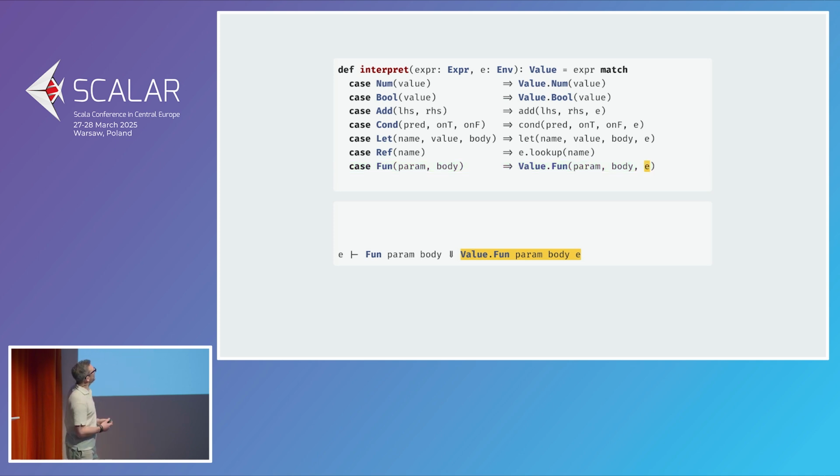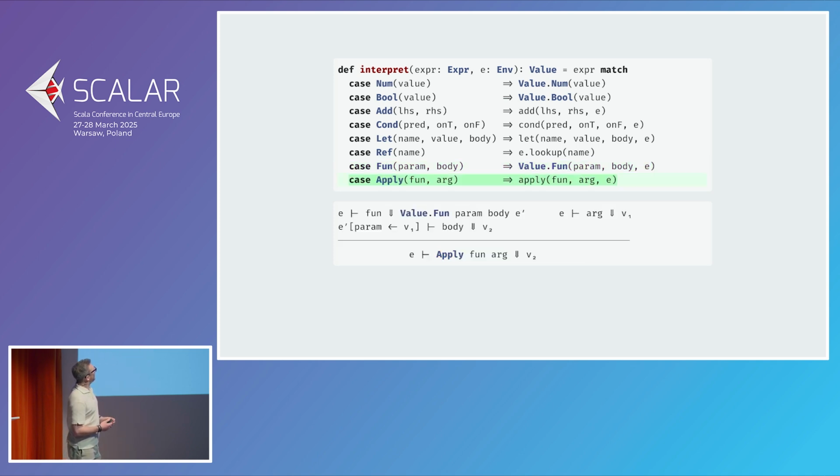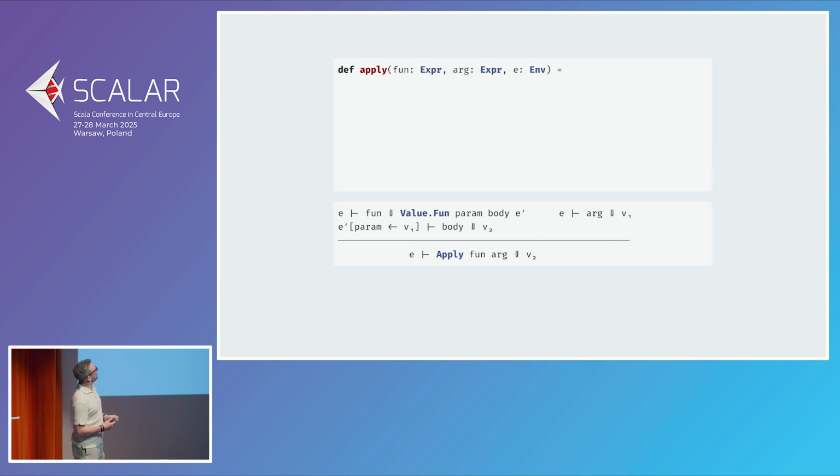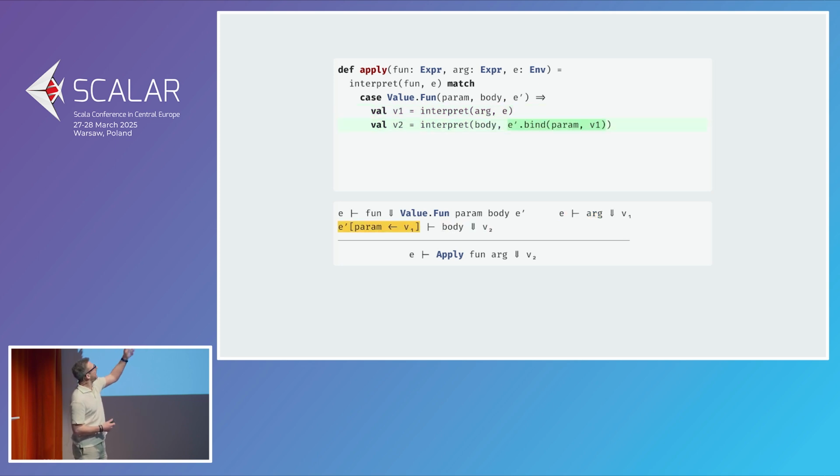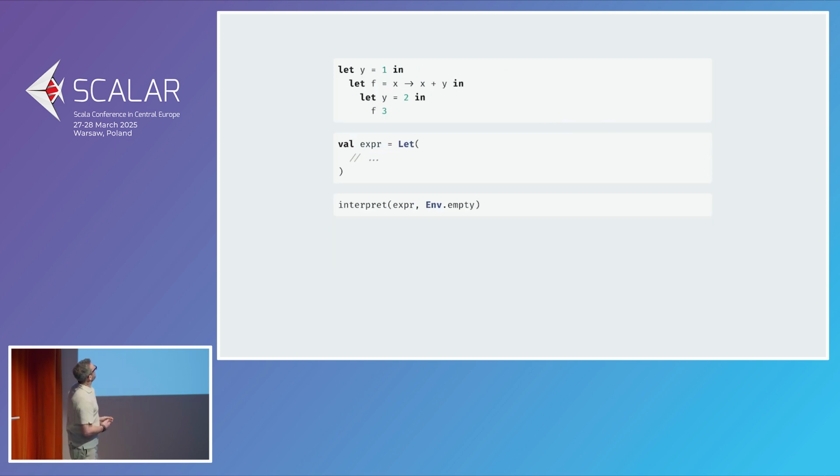And interpretation of apply is going to be moved to its own function, where if fun is a function, then we interpret its argument, interpret the body in the right environment, and that's our result. And if fun wasn't a function, then we have a type error. We can test that. I'm not writing the entire AST because it's starting to get quite noisy, but believe me, that's the right AST, and we get 4 exactly like we wanted if we had implemented scoping properly.